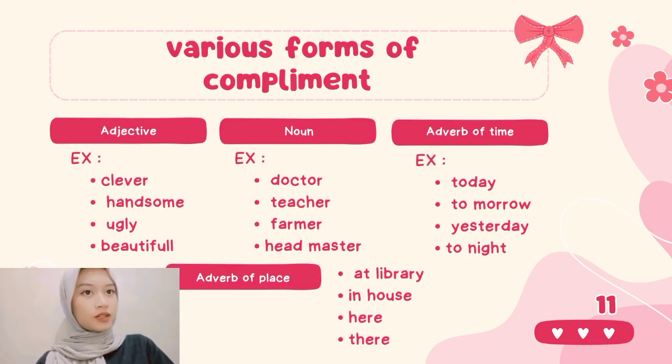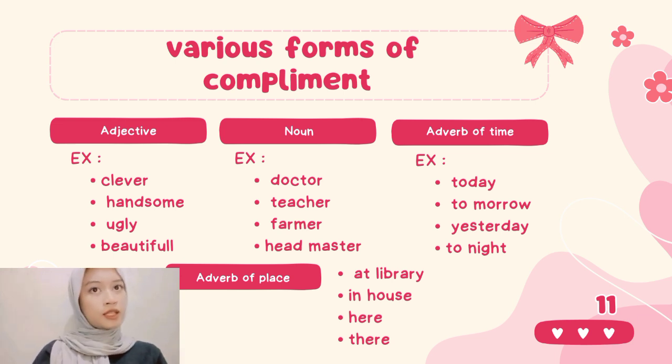Okay, next there are various forms of complement: adjective, noun, adverb of time, and adverb of place. Examples of adjectives are clever, handsome, ugly, and beautiful. In noun, there is doctor, teacher, farmer, and headmaster. In adverb of time, there is today, tomorrow, yesterday, tonight. And in adverb of place, there is at library, in house, here, or there.